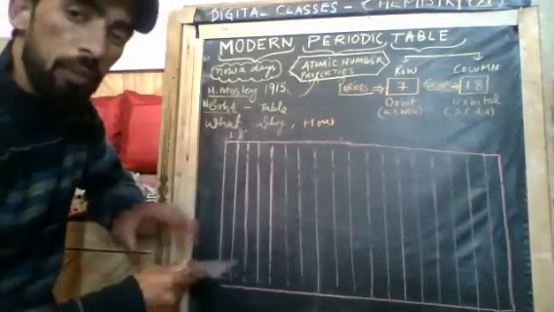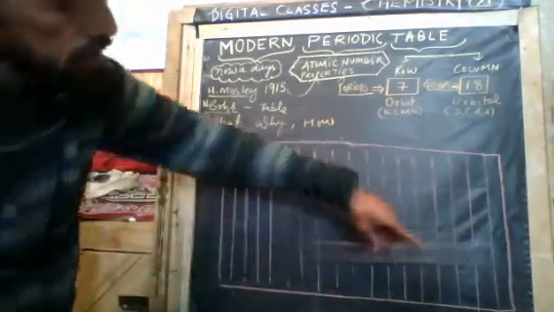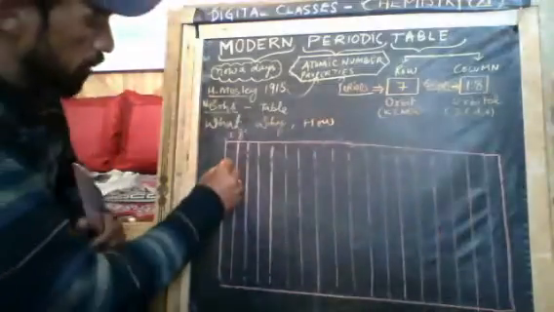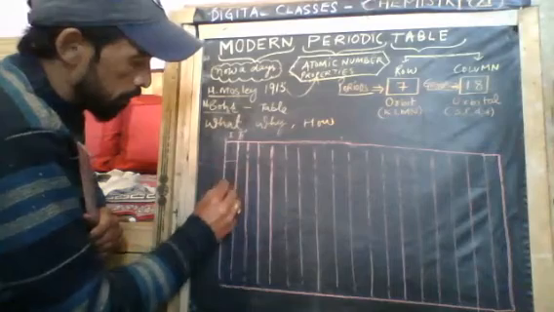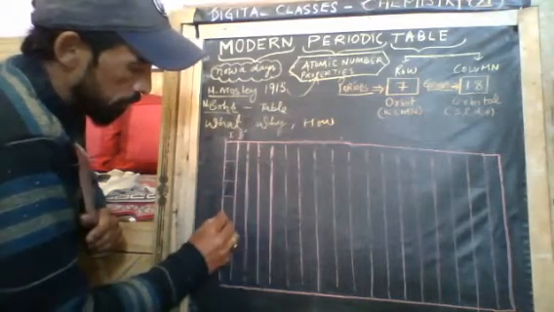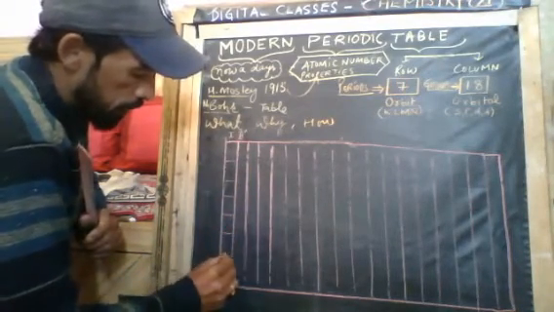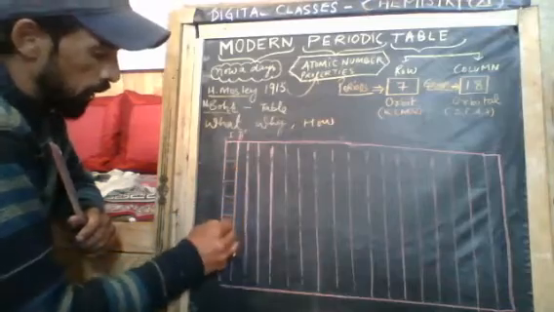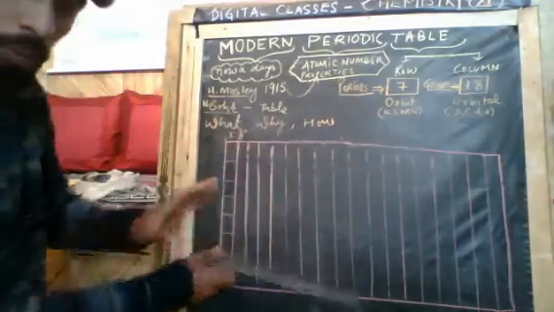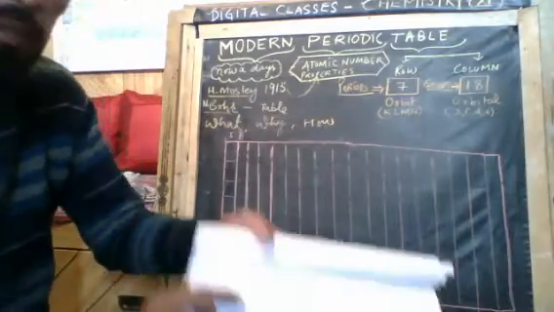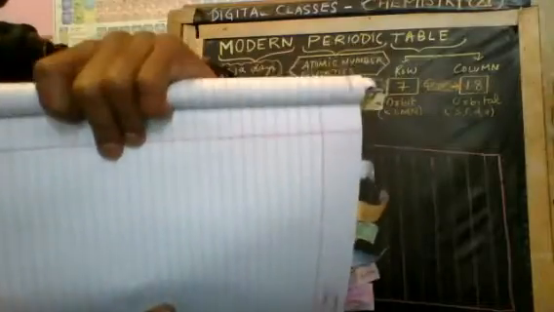Now how to make the periods? There are 7 periods. Basically we will divide into 1, 2, 3, 4, 5, 6 and 7. Seven lines. Let me tell you again, these 18 lines are already printed in the notebook.